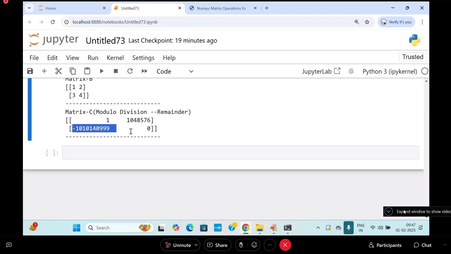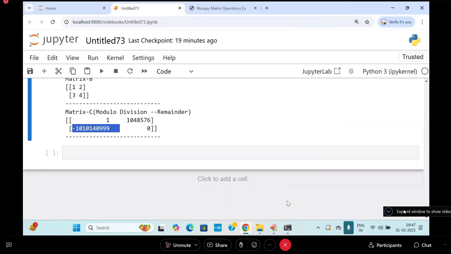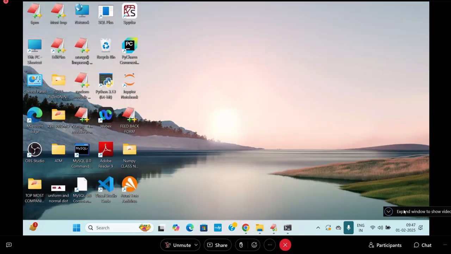See, a negative value is coming. What is this negative value? 3 to the power of what? 30. 3 to the power of 30. Go to the Python environment once.